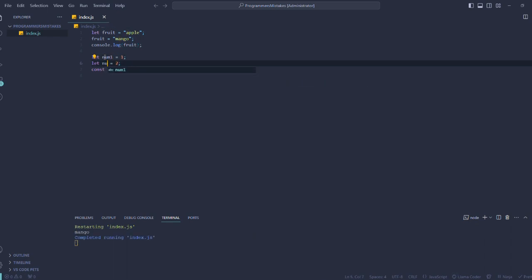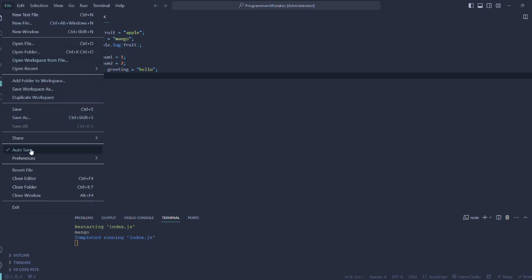The next mistake beginner programmers make is forgetting to save consistently. Because if you are working on a file for an hour and then a sudden power cut happens or your software or PC crashes, your whole hard work will be destroyed in seconds. The solution is to go to your File tab and then click on the autosave button. It will automatically save all your files as you are writing the code.